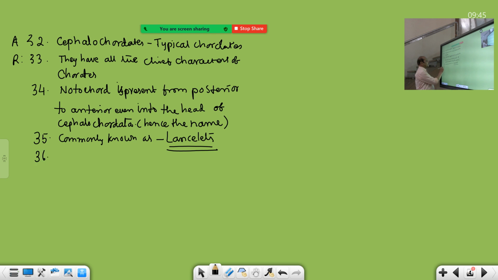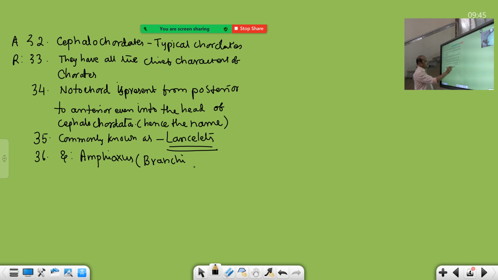And then, there is a single example: Amphioxus. Amphi means both, and oxus means pointed. Amphioxus has both ends pointed. It is also called Branchiostoma.